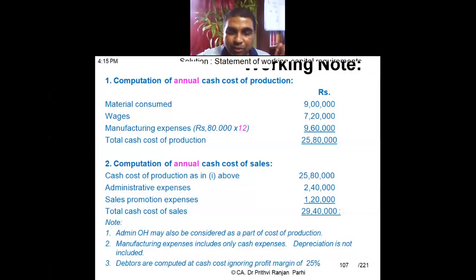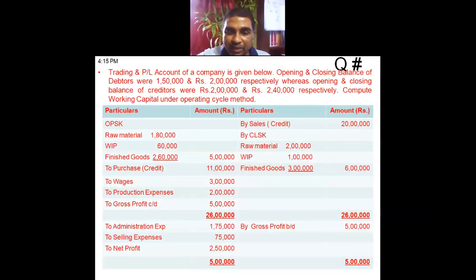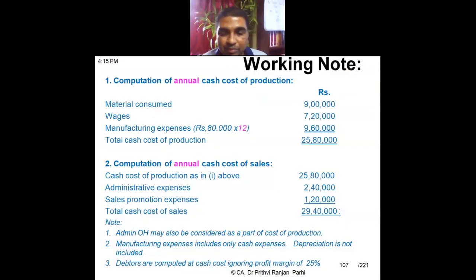So you have to read the question on what basis safety margin is to be computed. Here we are computing 20% of the working capital. If nothing is given, we will compute on the basis of net working capital. If the question has not asked you to compute safety margin, then don't add it.